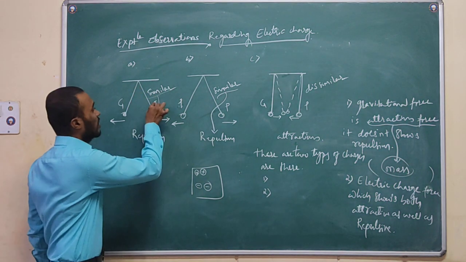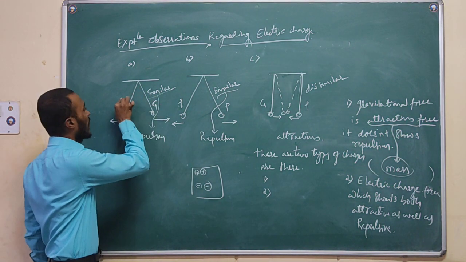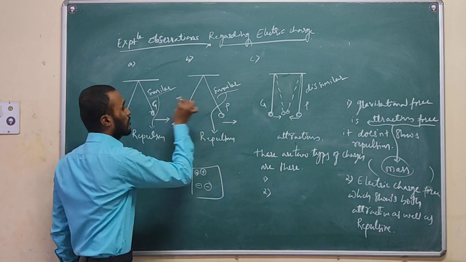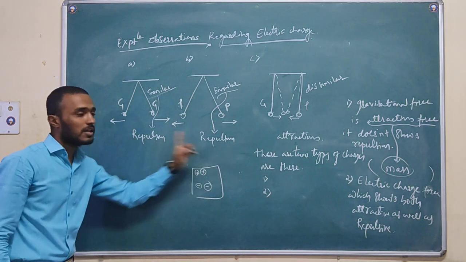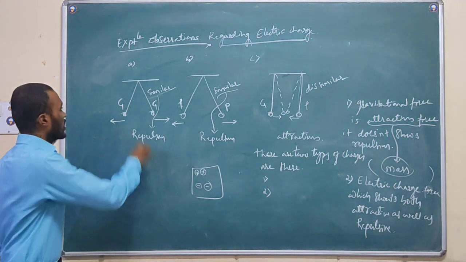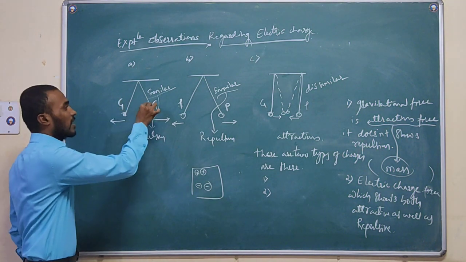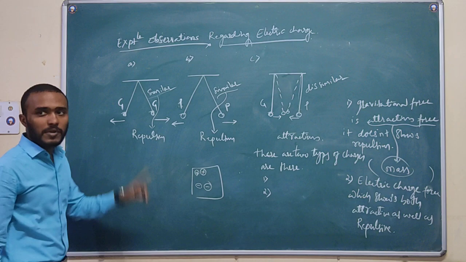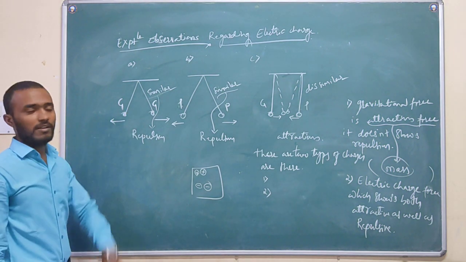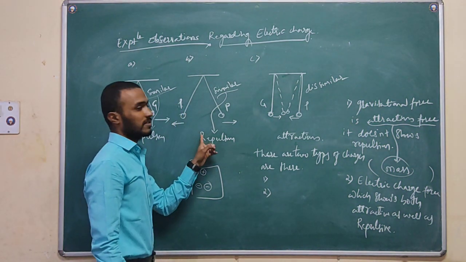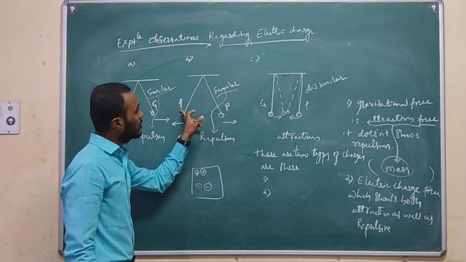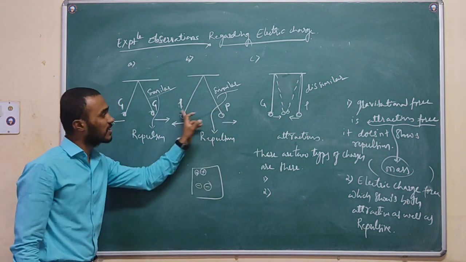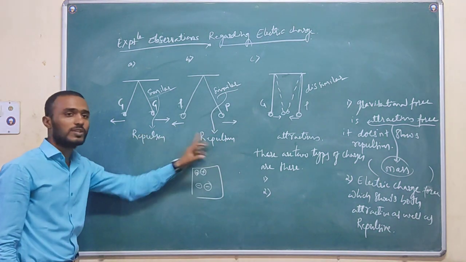See here, we have taken a glass body, and here a plastic body, and in both cases we are getting repulsion. Glass means one kind of charge is there, and here plastic charges are there. But because of similar bodies, we are getting repulsion in both cases.